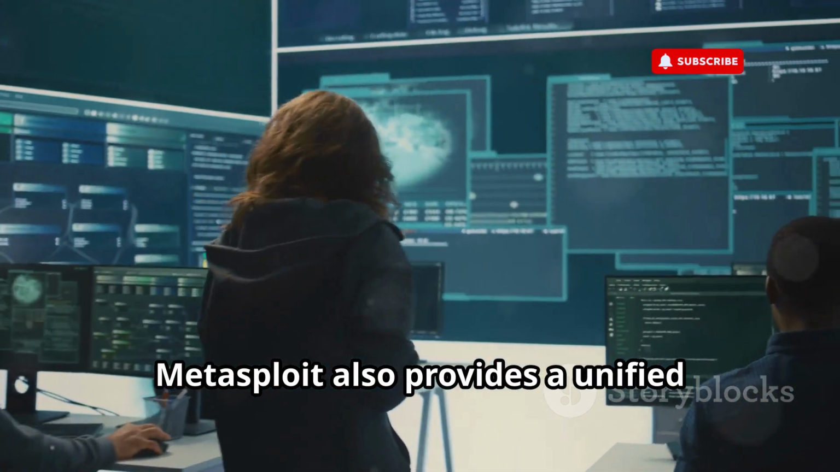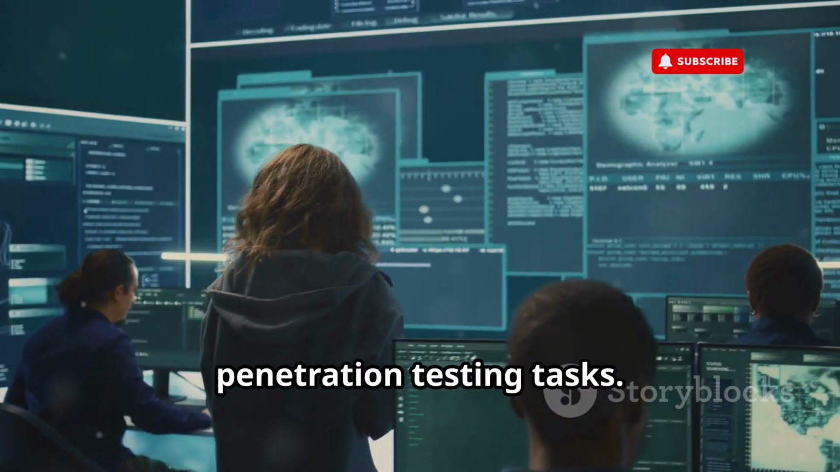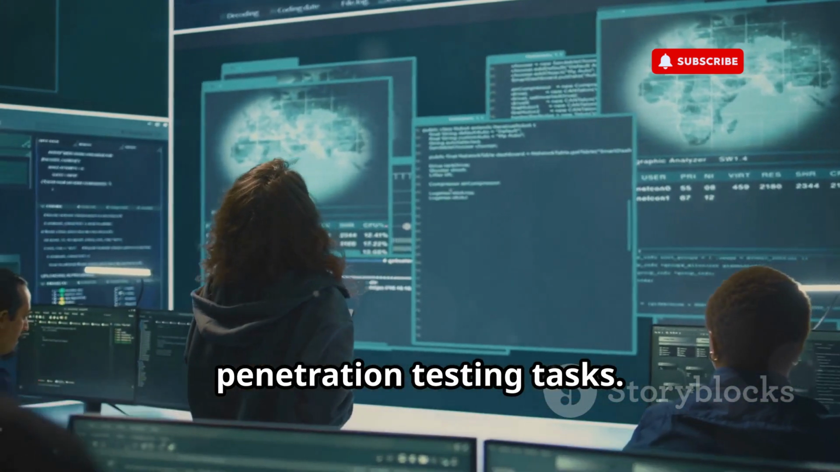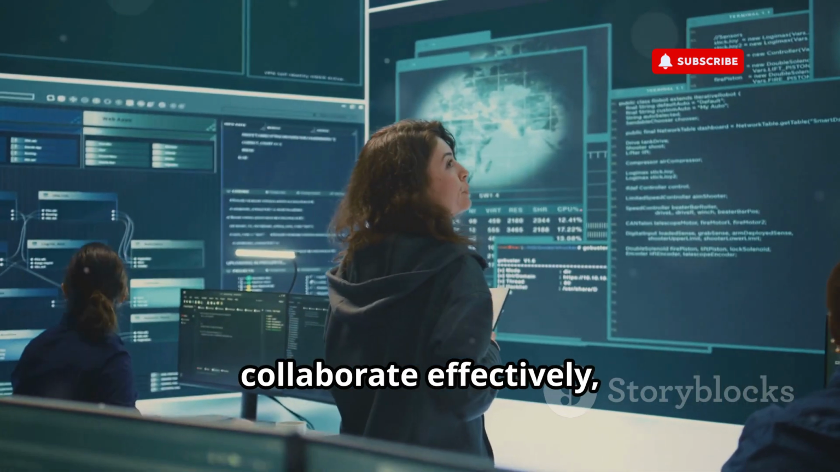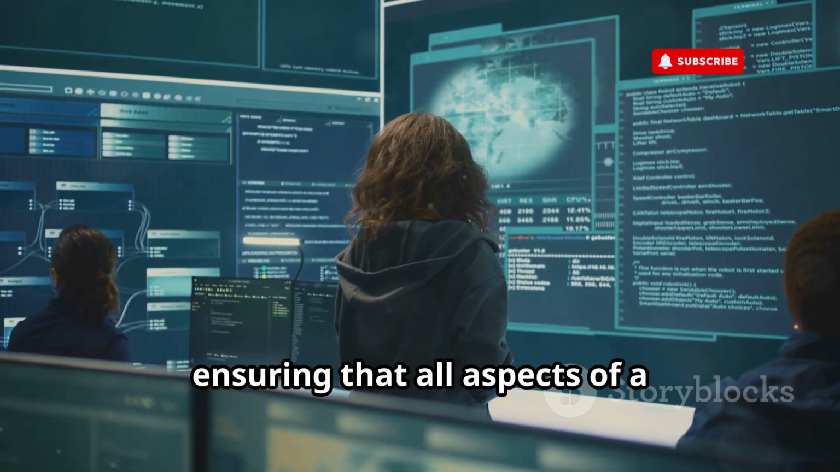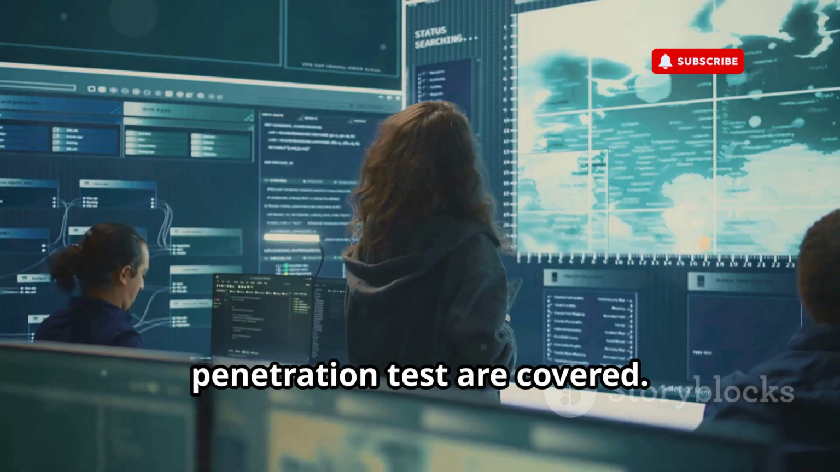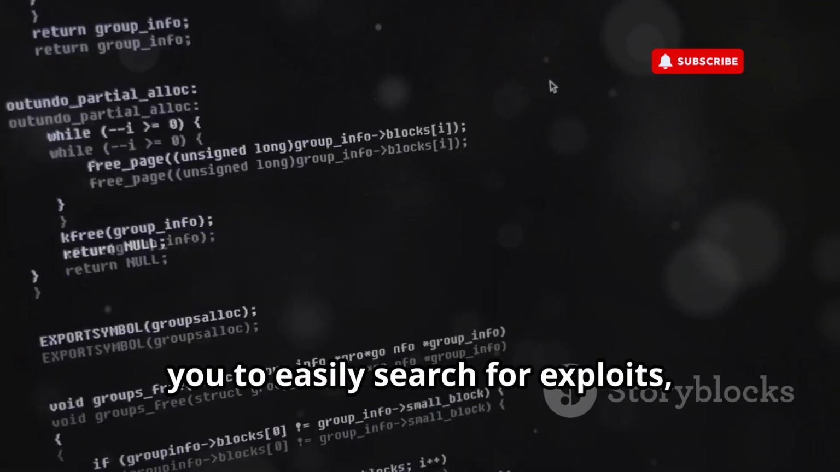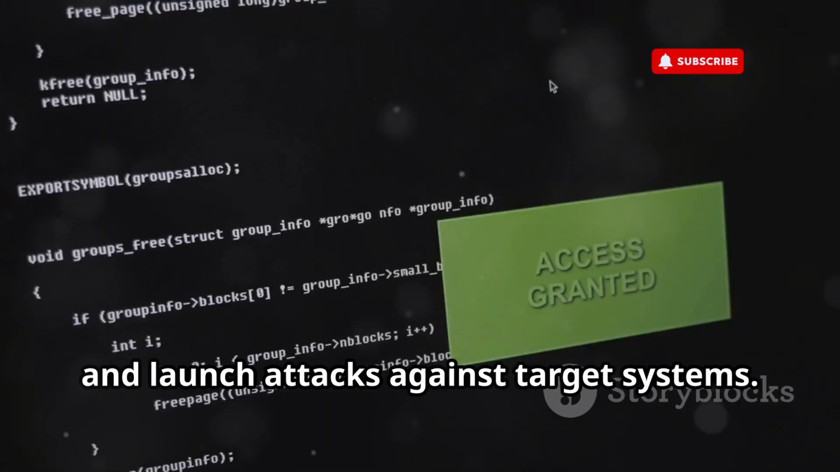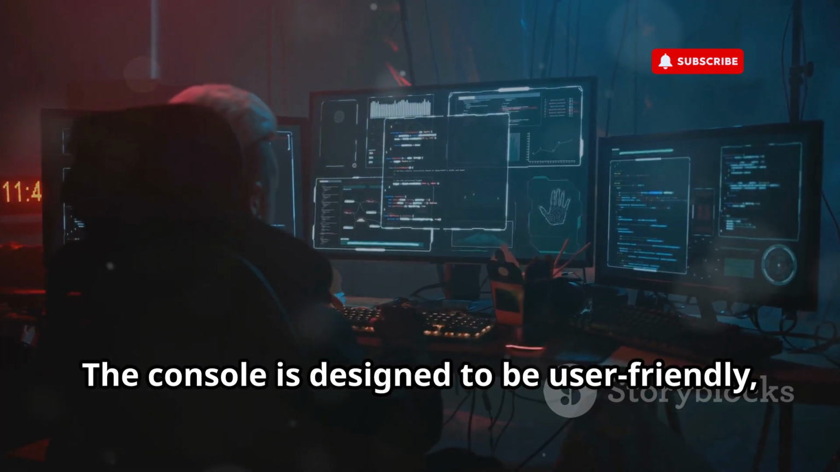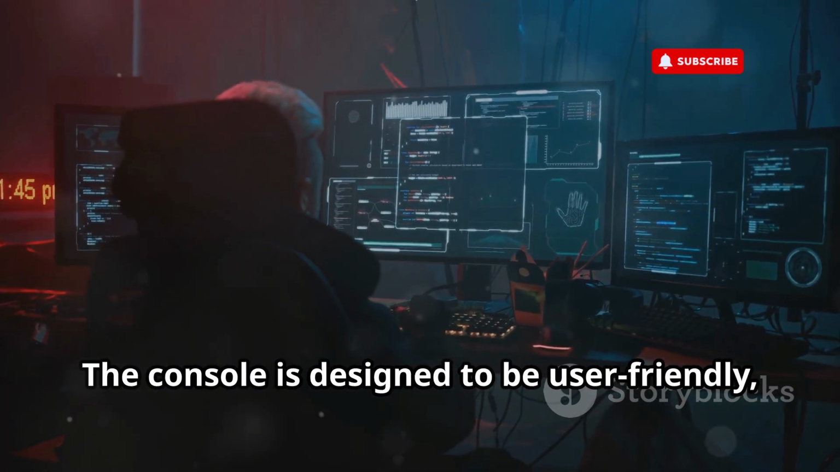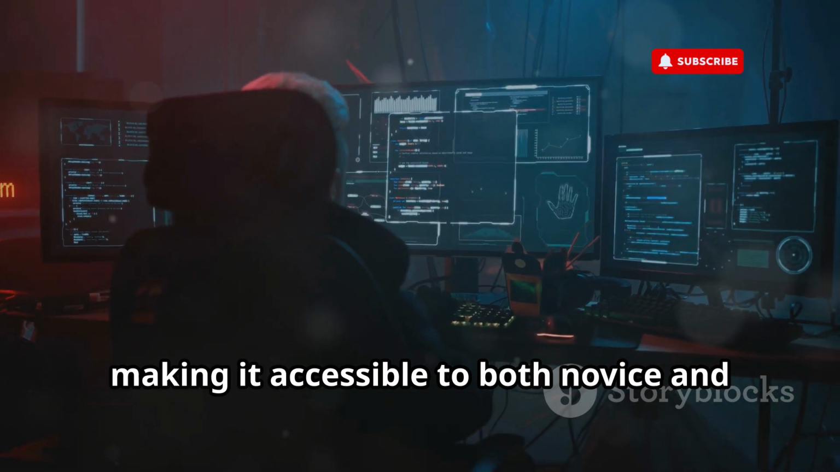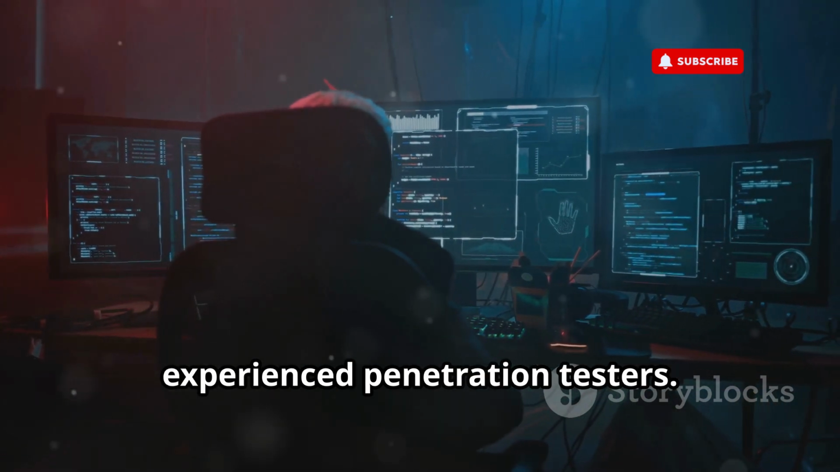Metasploit also provides a unified framework for managing and executing penetration testing tasks. This framework allows teams to collaborate effectively, ensuring that all aspects of a penetration test are covered. Its intuitive console interface allows you to easily search for exploits, configure payloads, and launch attacks against target systems. The console is designed to be user-friendly, making it accessible to both novice and experienced penetration testers.